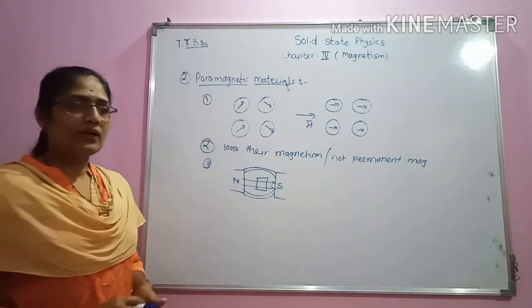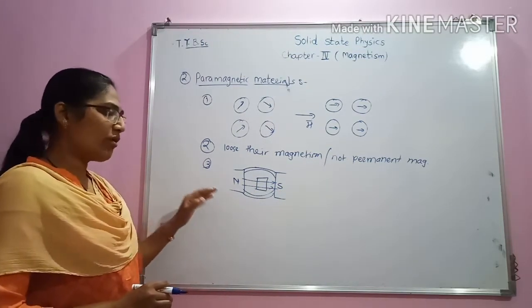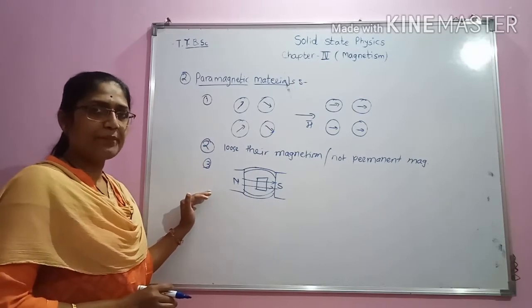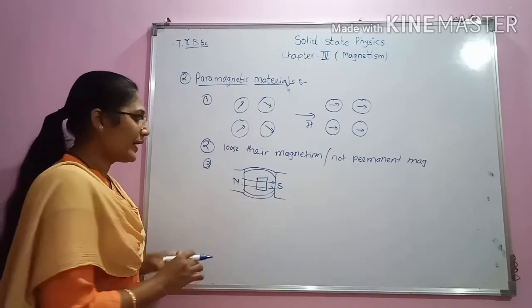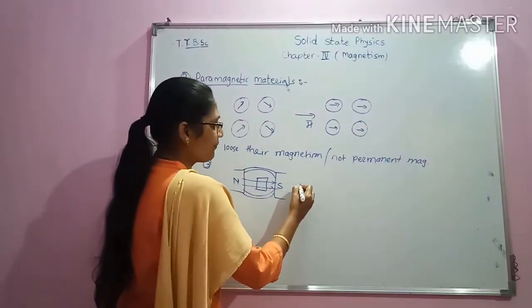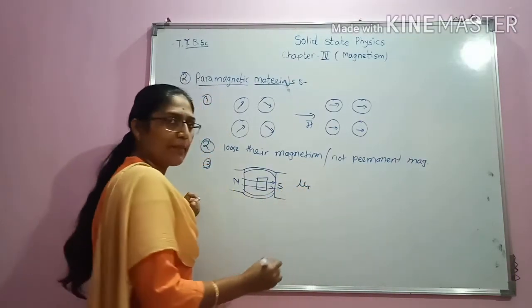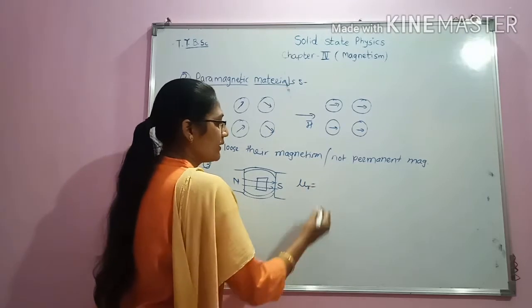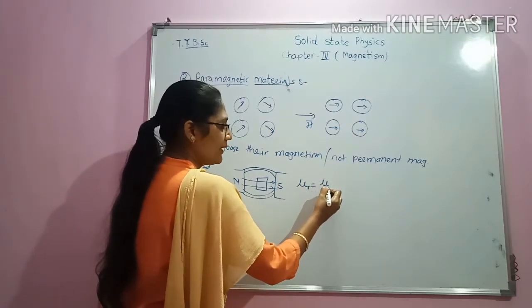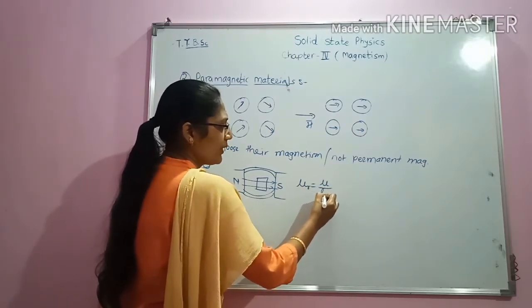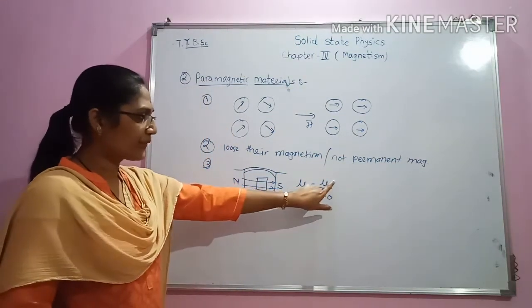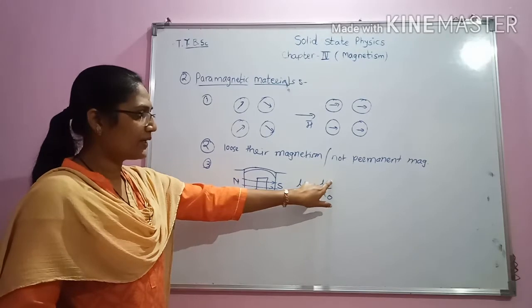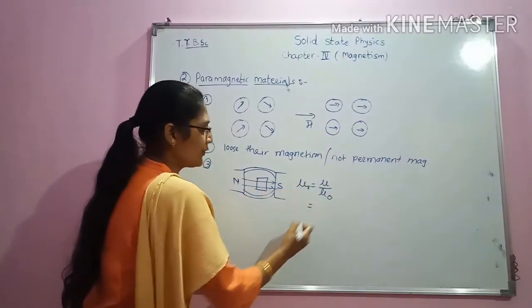It means that there will be penetration of the applied magnetic field through the substance, and hence they will have a relative permeability value, that is the ratio of the permeability of the material to the permeability of free space, because this portion is positive.